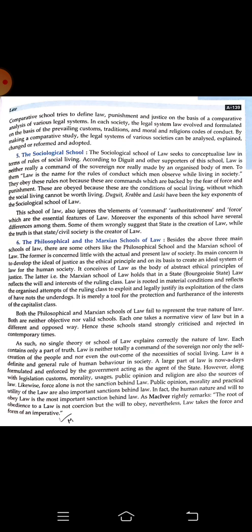So you can say here that they are always saying that law is rooted in material conditions and is a reflection of organized attempts of the ruling class to exploit, and legally justify its exploitation of, the other class. So again, the Marxist point of view, they are saying that a few people are ruling the state, and they are exploiting the inferior people.